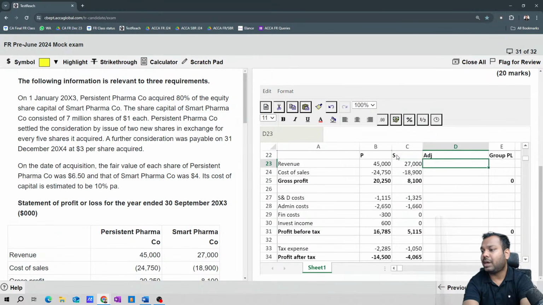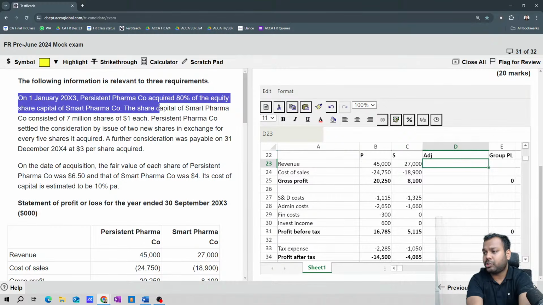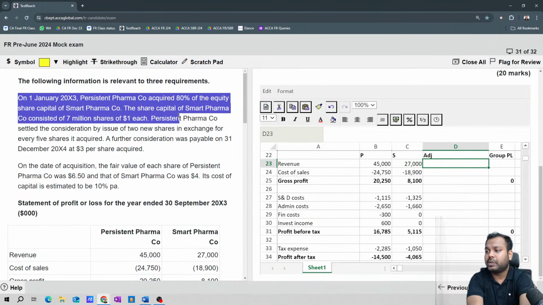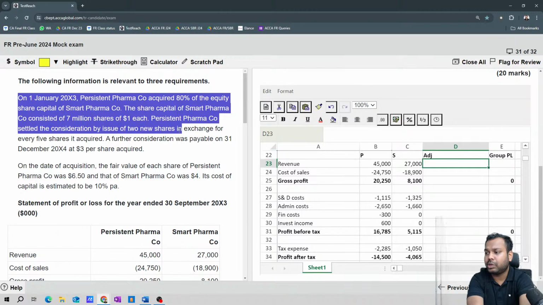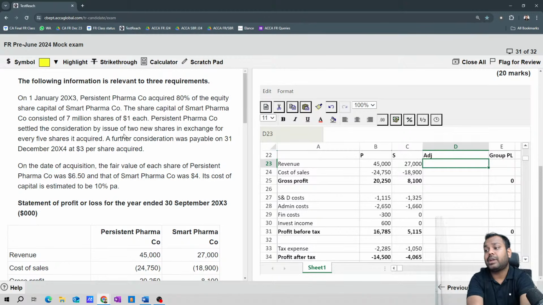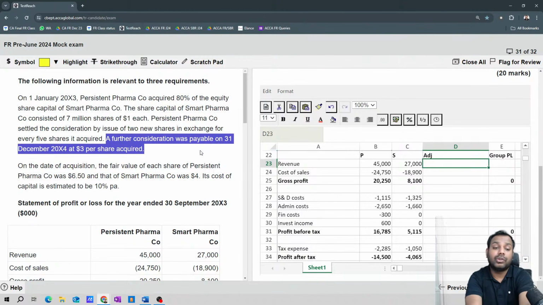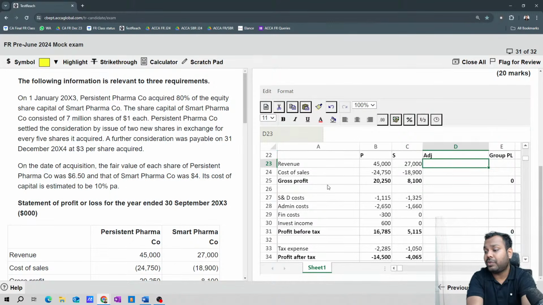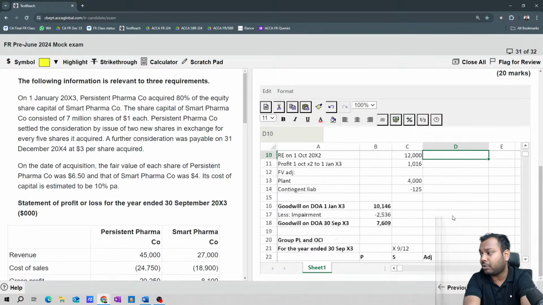Now, so what is the adjustment? Let's see one by one. Acquired 80%, no adjustment in the group P&L. Okay, so this is done. Further consideration, deferred consideration, will definitely have an unwinding impact. Unwinding impact means it will increase my finance costs. So now you will have to add to the finance cost. So what will be added to the finance costs?